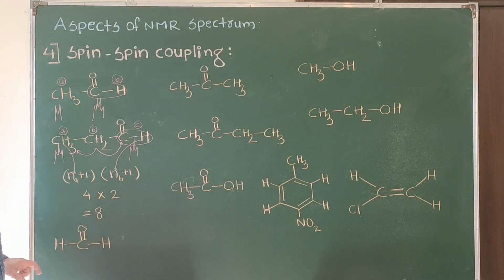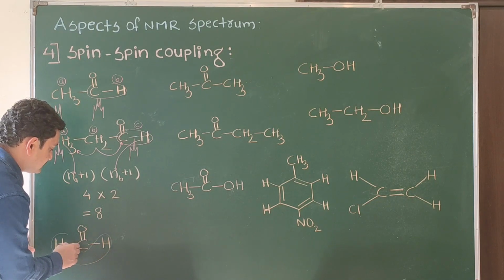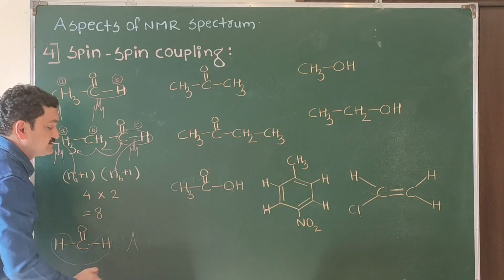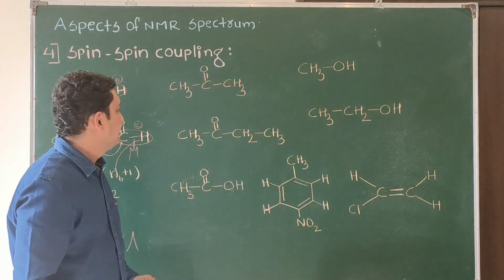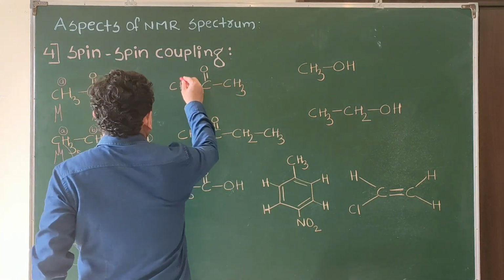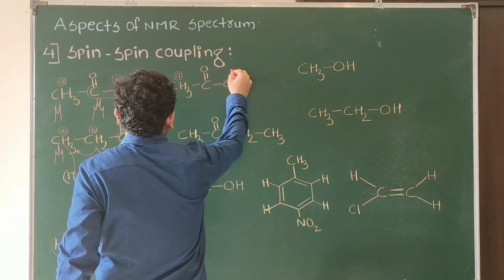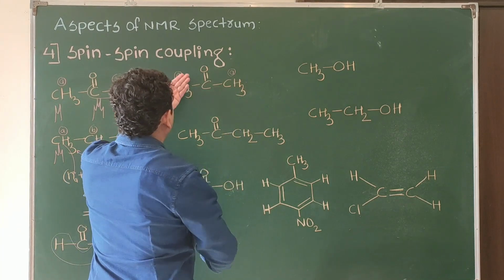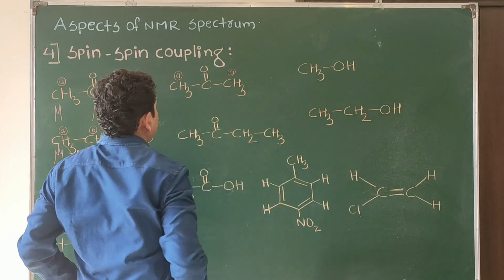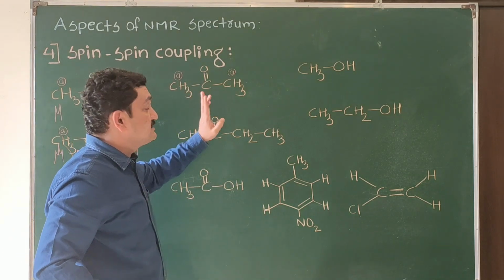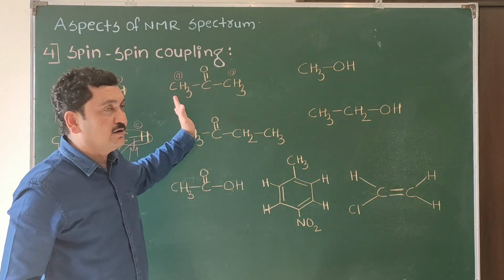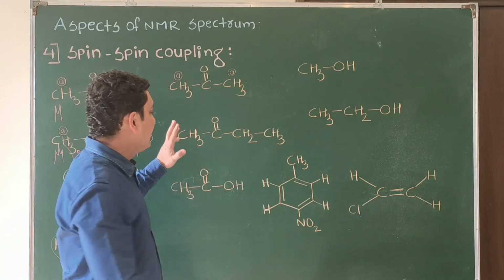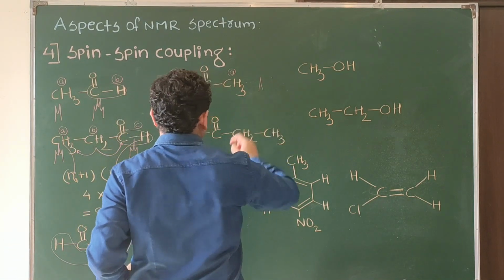Signal for formaldehyde. Both the hydrogens are equivalent, and equivalent hydrogens don't split the signal. We are getting a singlet for formaldehyde. For acetone, we are getting only one signal because both the CH3 groups are equivalent. They have the same chemical environment. As they are equivalent, they will not split the signal, and they are also not on adjacent positions. So we are getting a singlet for both the CH3.